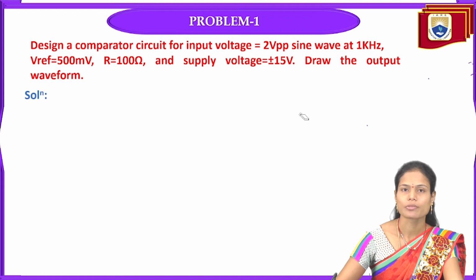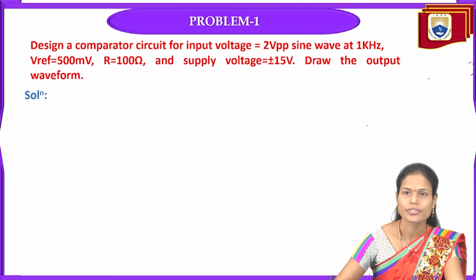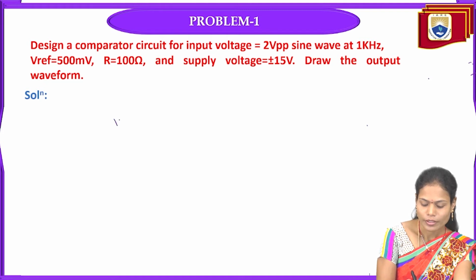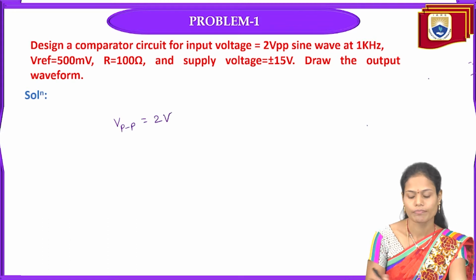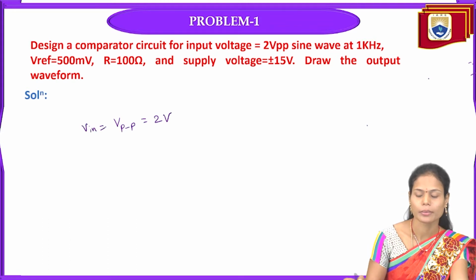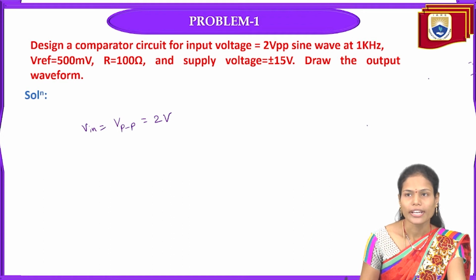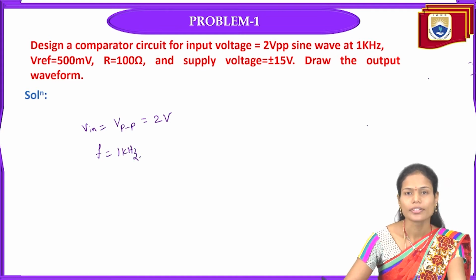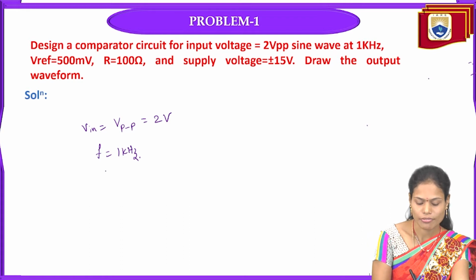Coming to our first problem: design a comparator circuit for an input voltage equal to 2 volts peak to peak. That is nothing but the input signal or peak to peak voltage value is 2 volts. This is the input signal wave at a frequency of 1 kilohertz. The given frequency is 1 kilohertz, and the reference voltage is given as 500 millivolts.